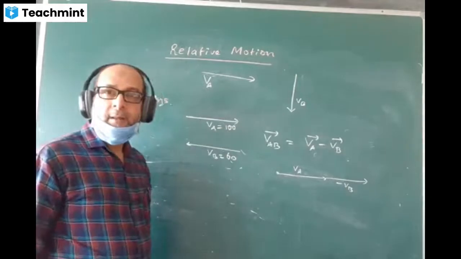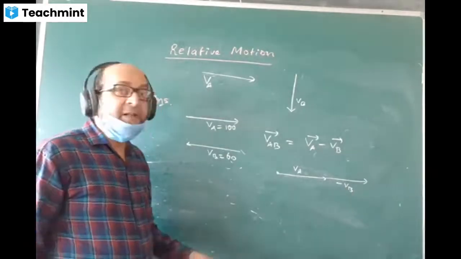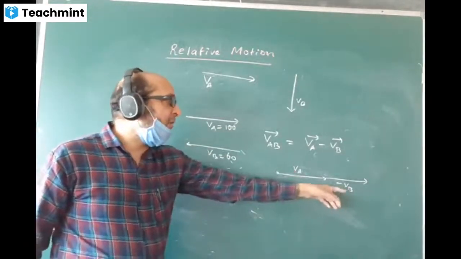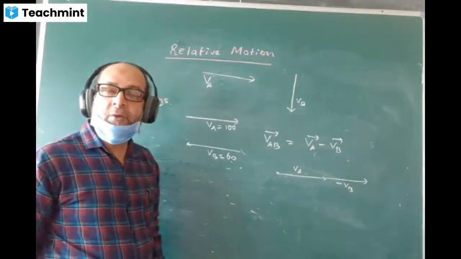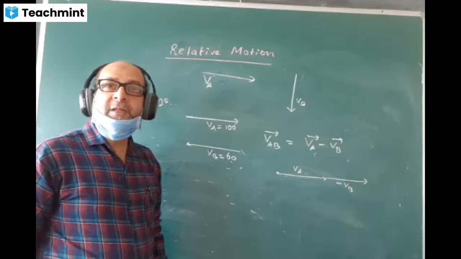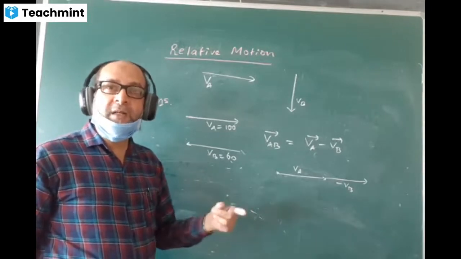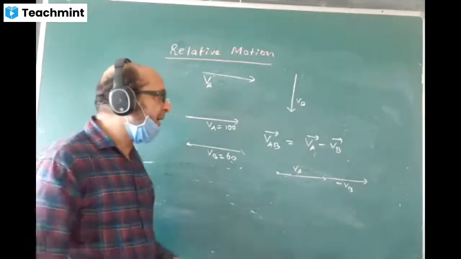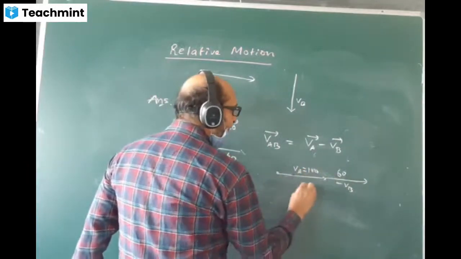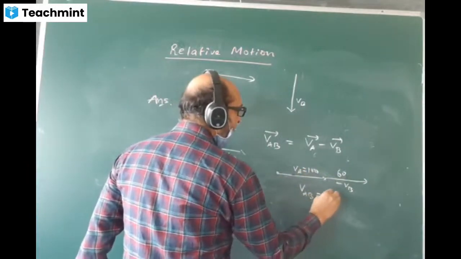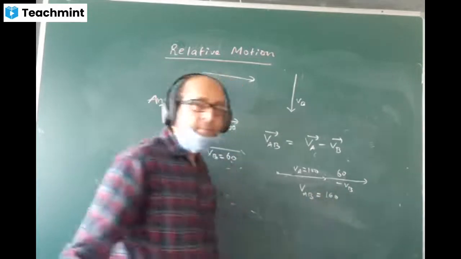Now we see the vector VA and vector minus VB. Are they in the same direction or opposite direction? Same direction, no? And for same directions, how do you find the resultant? By addition. If this is 100, this is 60, directly we will add them and VAB value will come 160.